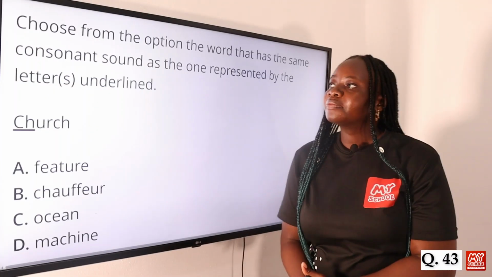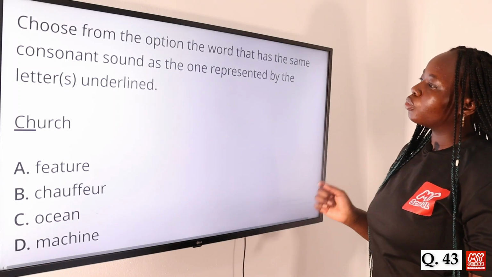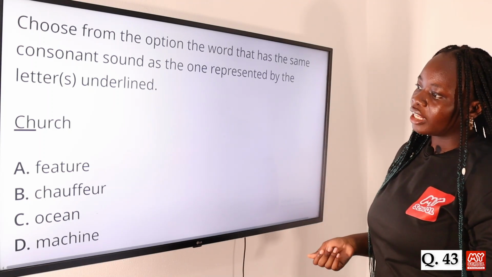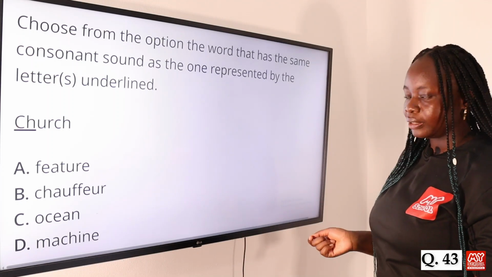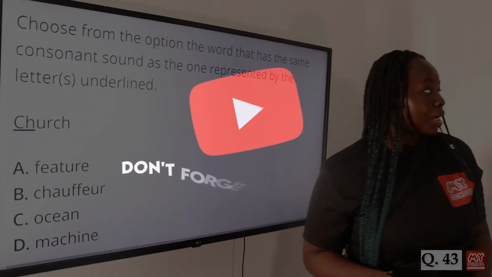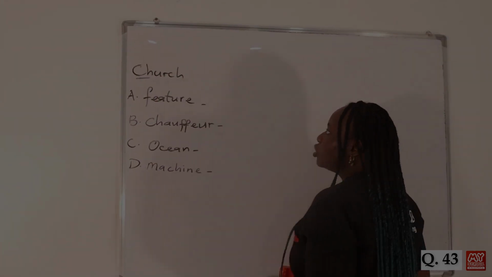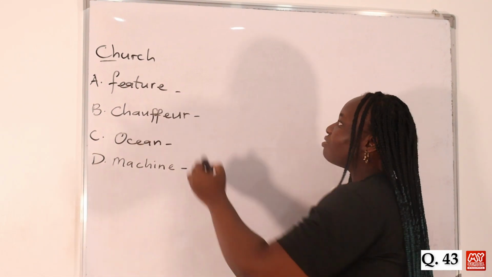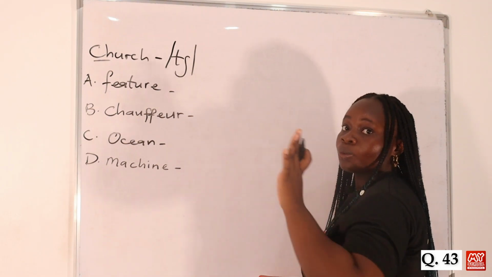Question 43. Choose from the option the word that has the same consonant sound as the one represented by the letters underlined. The word is church. Option A, feature, B, chauffeur, C, ocean, and D, machine. Now let's go to the board to transcribe the consonant sounds. So for the word church, the underlined letters are C and H. It's pronounced church. So we have the ch sound here. So this is a single consonant sound.